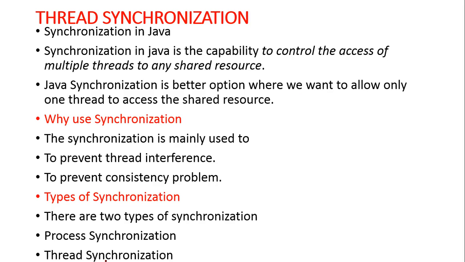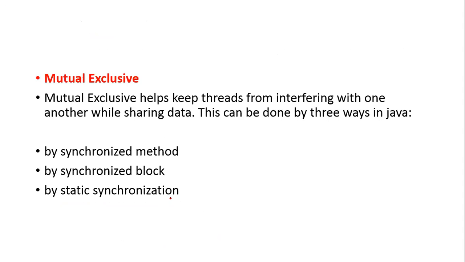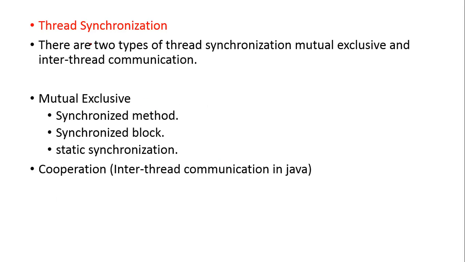It can be of two types. One is process synchronization, another is thread synchronization. This thread synchronization can be handled with two concepts. One is through mutual exclusion.